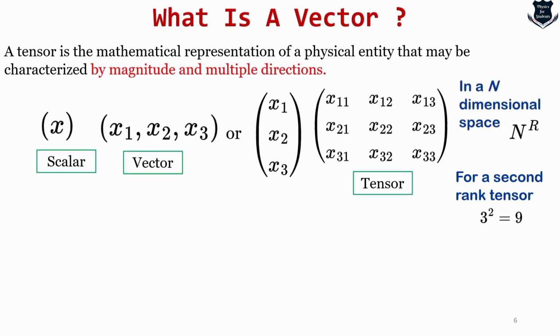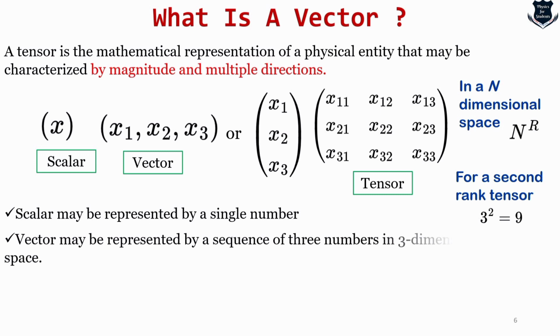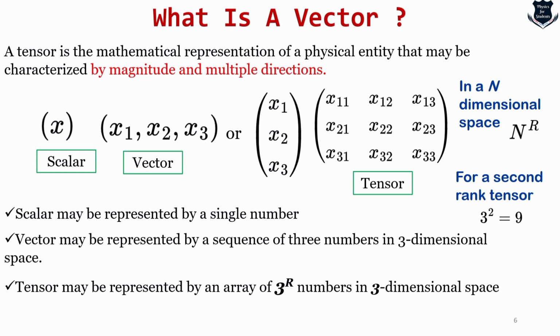And for a second rank tensor, which we will learn slowly, what is a second rank, third rank tensor, you can just understand that 3 squared is a second rank tensor. It comes for 9. 3 squared is 9, and for an n-dimensional space it would be n to the power r. So a scalar may be represented by a single number, a vector by a sequence of three numbers in three-dimensional space, but a tensor may be represented by an array of 3 to the power r numbers in three-dimensional space, or we move into 4 or 5 or n-dimensional space. So this is the first definition, where we encounter what a tensor is.